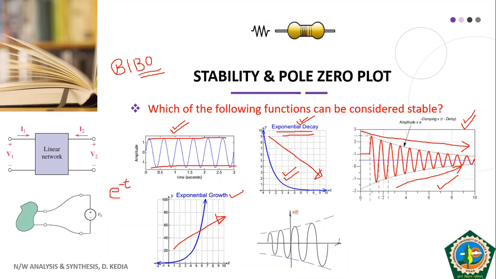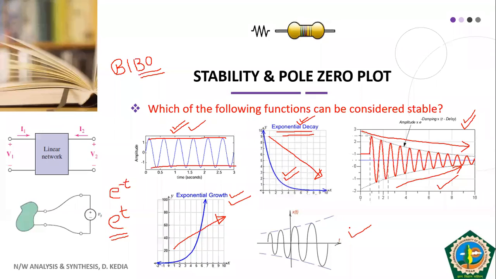Whereas if exponential growth is there, here instead of minus t we will have e raised to power plus t. So this function will grow out of bound as t increases. So we can say that this exponentially decaying function will give us stable output, and this will give us unstable output. Similarly, your sinusoidal response, if it is not decaying exponentially, rather it is increasing in an exponential manner, then that will also give us unstable output.